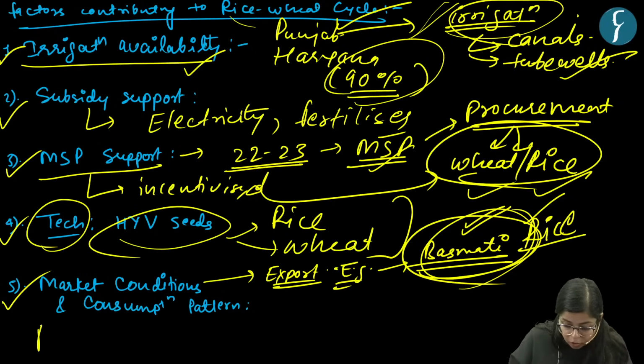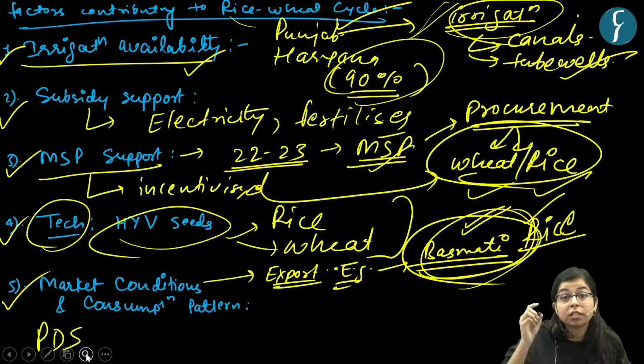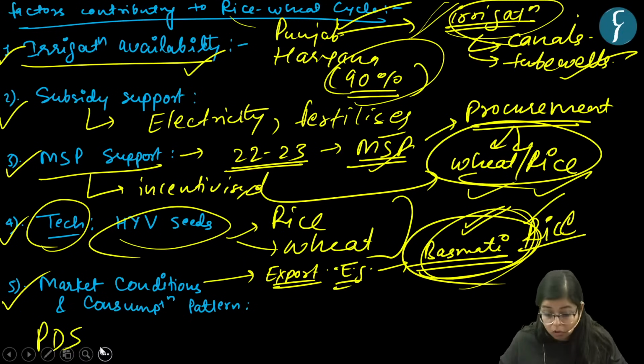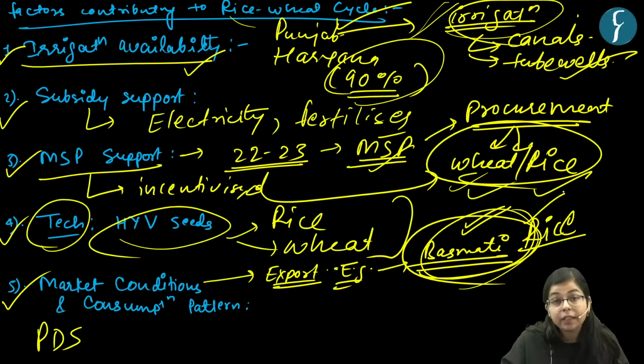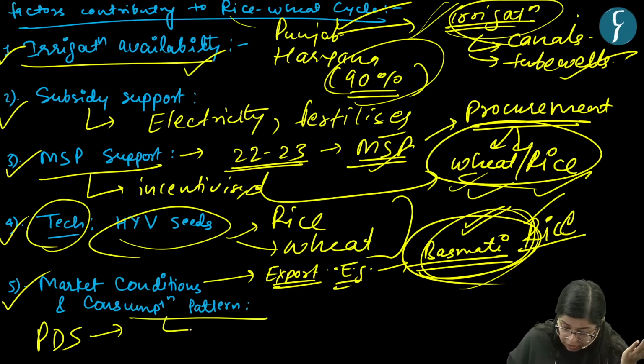Also, if we talk about the public distribution system, under the PDS the government procured these crops, wheat and rice. So for a long time, wheat and rice were procured under the PDS, which also promoted their cultivation. Other thing is consumption pattern.